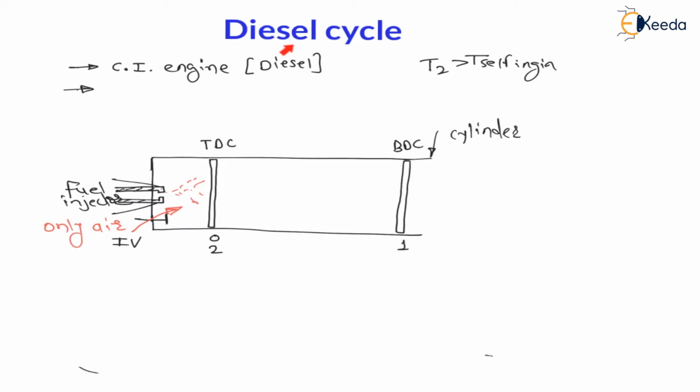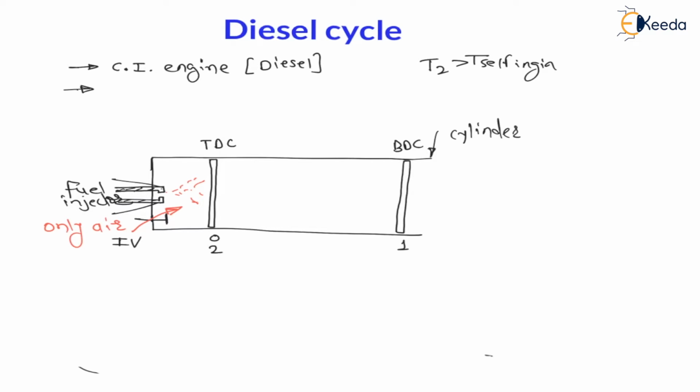Hence diesel engine is also called compression ignition engine. Instead of spark plug there is a fuel injector, but in case of Otto cycle there was spark plug. To reach temperature after compression more than self ignition temperature, we required spark plug for Otto cycle or petrol cycle, but in case of diesel cycle no need of spark plug, right?